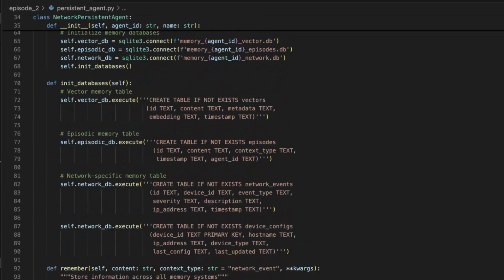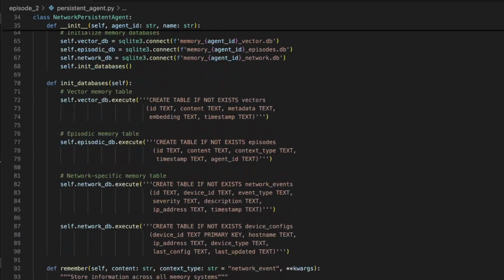We have 3 types of databases: vector, episodic, and network. SQLite is just a file-based database. Think of it like a really smart spreadsheet that never forgets, and we're using 3 of them. We have our vector DB. This is for searching by meaning. So if you search something like interface problems, it would find related events, even if they don't have those exact words. We have an episodic database. This stores things in time order, like your syslog from oldest to newest. Then we have our network database. This is our custom database for network-specific stuff, like device IDs and IP addresses.